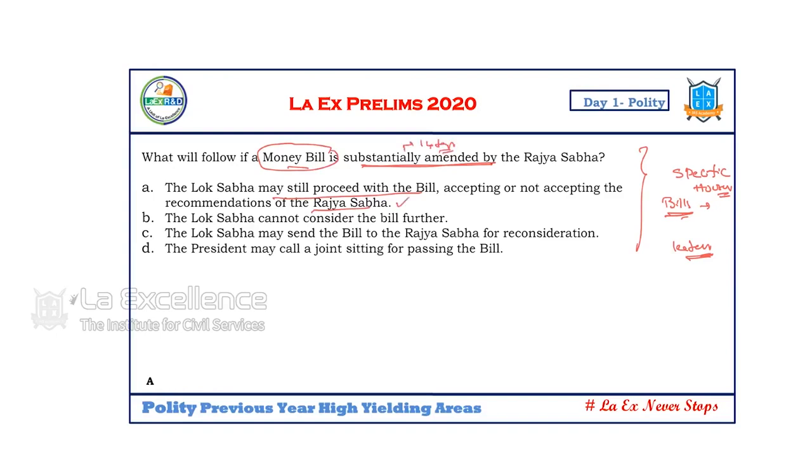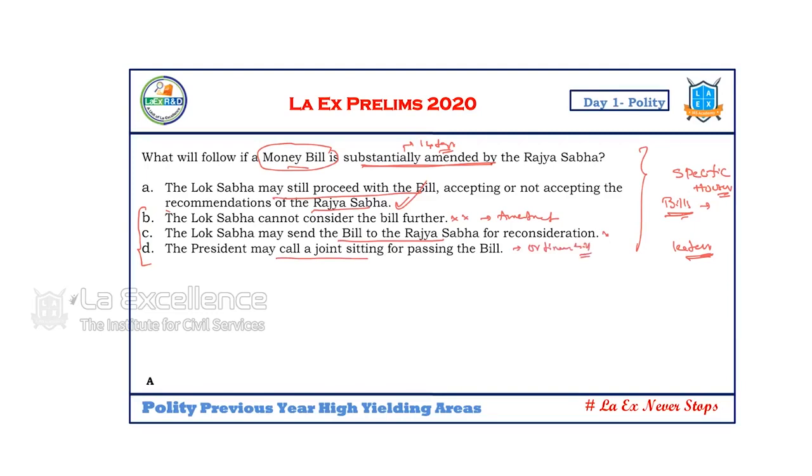Now, as I know A as the answer, I shall not just continue with the statements of B, C and D. Even then I have to read the B, C, D statements before I mark the answer as A. Many times students say, okay, I know the answer, I don't need to read the other options. No, you have to read the other options. Many times there can be misleading statements. Lok Sabha cannot consider the bill further. No, that is the case with amendment bills, not with money bills. Lok Sabha may send the bill to Rajya Sabha for reconsideration. No, not required. The president may call for a joint sitting for passing the bill. This is for ordinary bills. So you have to read all the options before you mark the answer.